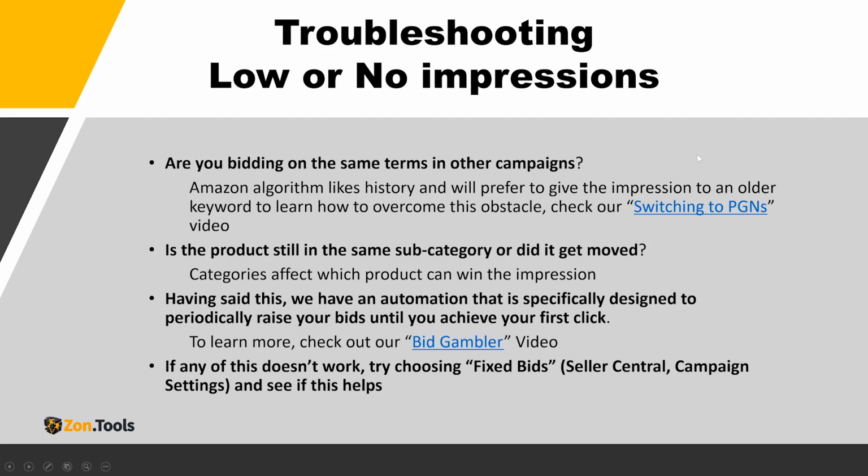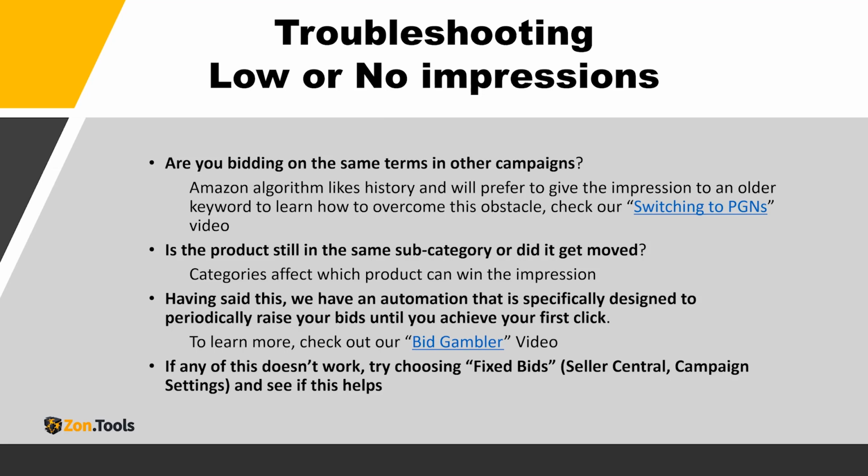And if nothing else works, you raise the bids, everything is working, you're receiving some impressions, and it's not enough. So you may not want to choose fixed bids in Amazon Seller Central campaign settings, or in our system as well. If you choose fixed bids, Amazon will not reduce the bid while bidding on the auctions.